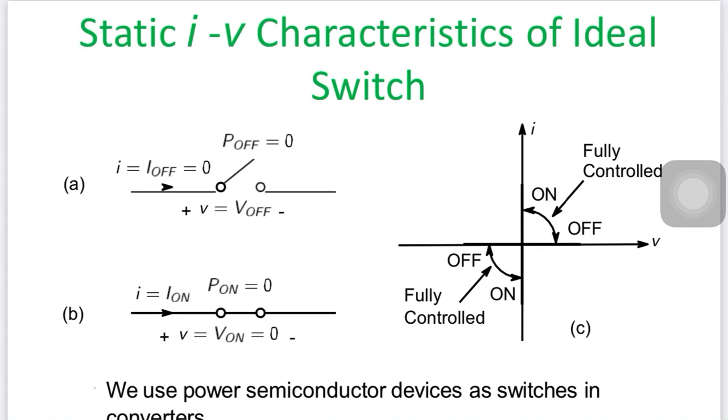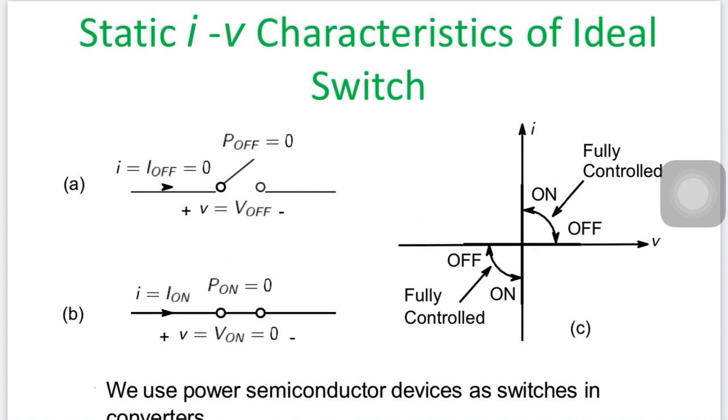When the switch is open, there is no current flowing from the input to the output side, because the voltage drop across the switch is very high and the current through the switch is 0. So ultimately the output power is 0. That is case number 1, or we can say case A.